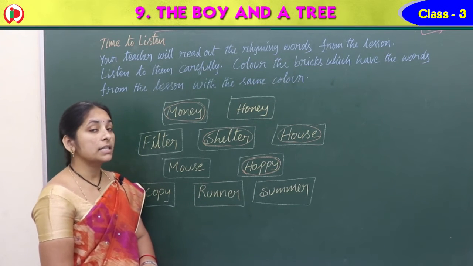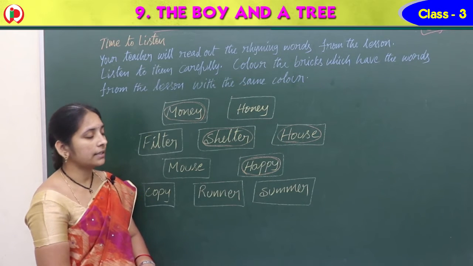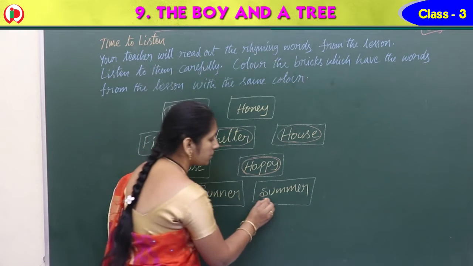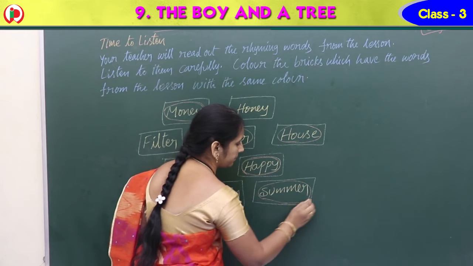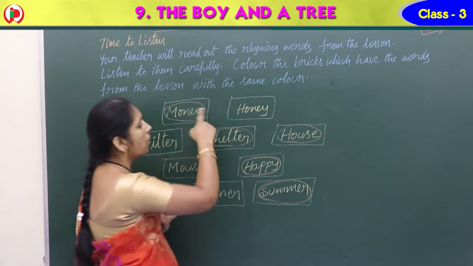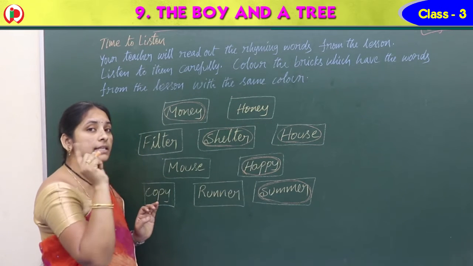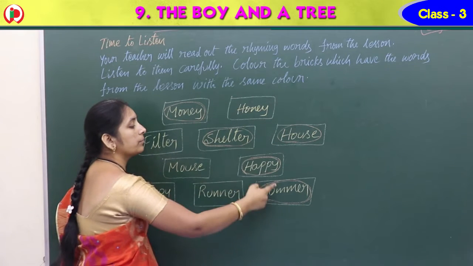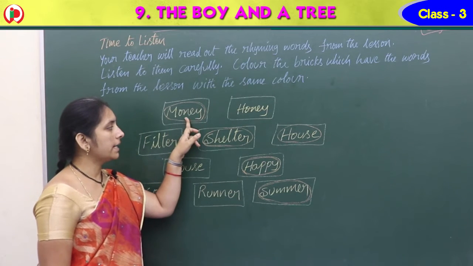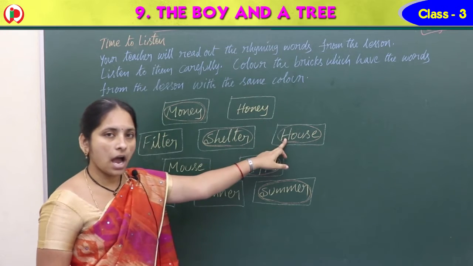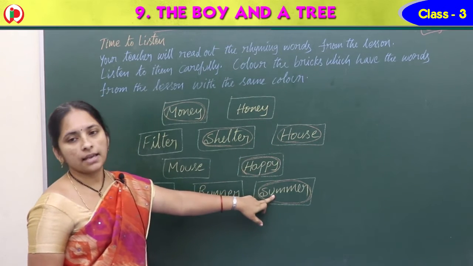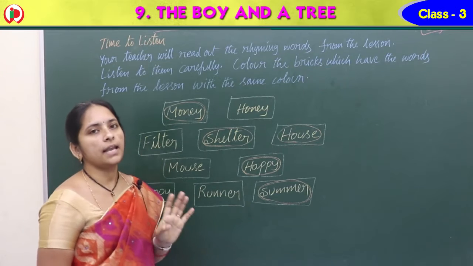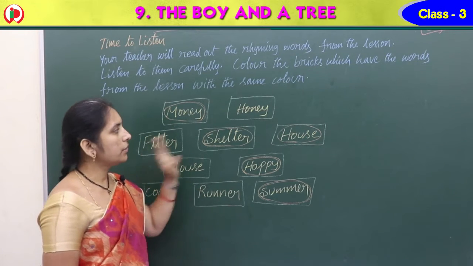Yes, in one summer he came to the tree, right? So runner, summer. What do we have? Summer. So color this one. All these 5 words should be with the same color. Take any one color and color them. So now money, shelter, house, happy, summer. Total 5 words, 5 boxes should be in the same color. Okay, now do it fast.